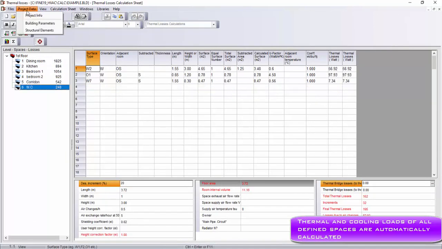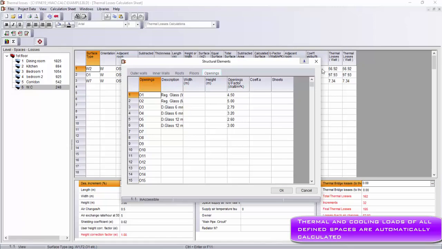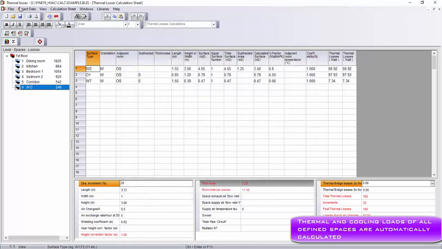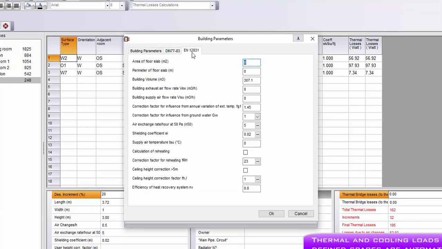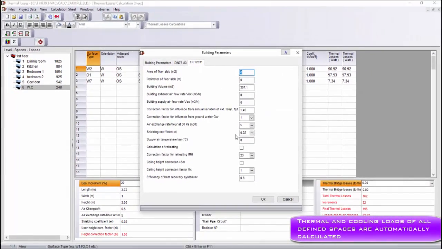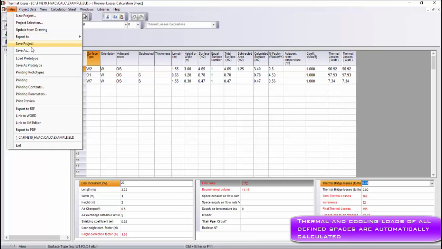Then, we can modify structural elements, such as the conductivity of the walls, roofs, floors and openings. In addition, as it is indicated in the Building Parameters tab, the user can specify the calculation method, the location, and more detailed technical data for each calculation method. Calculations are performed automatically in each adjustment of the corresponding parameters.